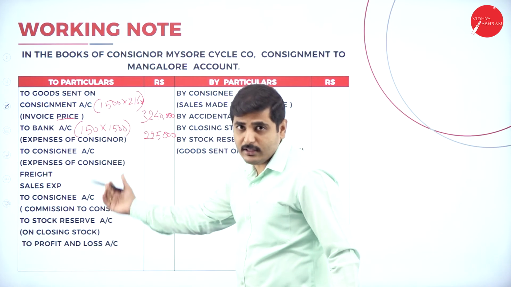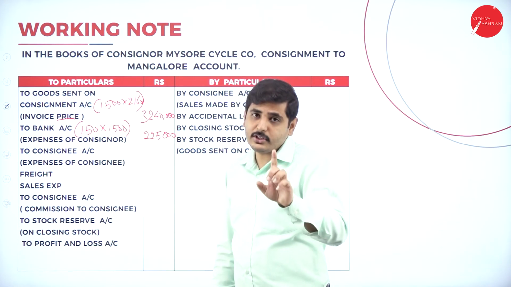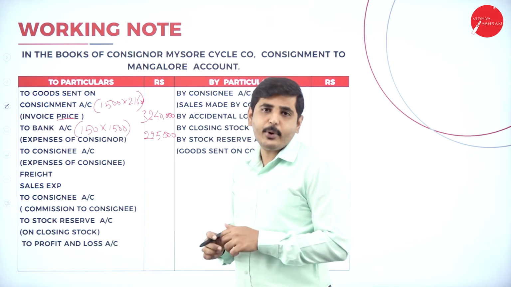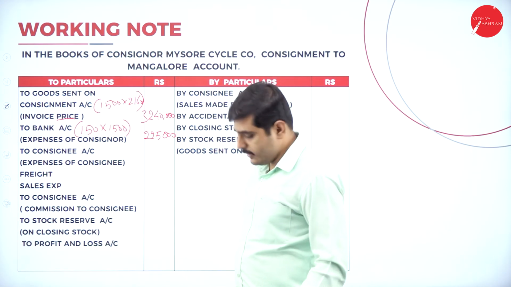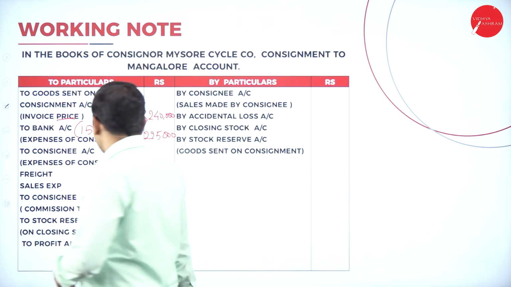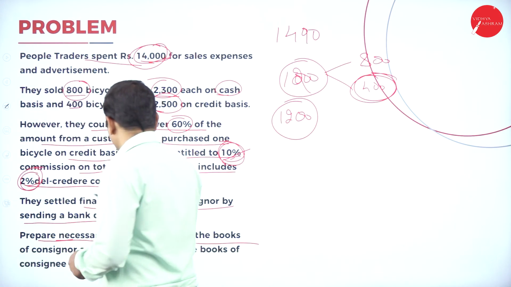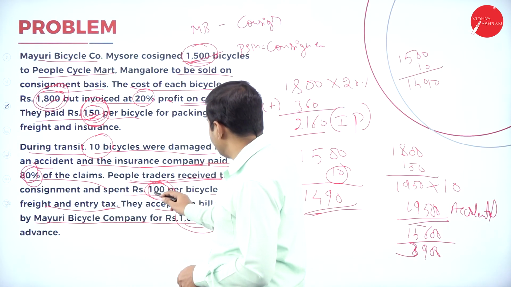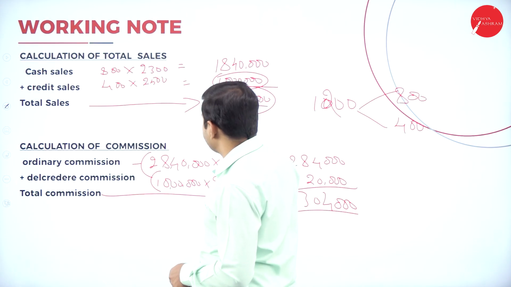Next one, the expense of consignee. So we should take all the expenses, both indirect and direct. While calculating the closing stock, only consider direct expenses. In showing the problem, take both indirect and direct expenses. So here he has spent 100 rupees as direct expenses, freight. And for advertisement, 14,000 rupees he has paid.